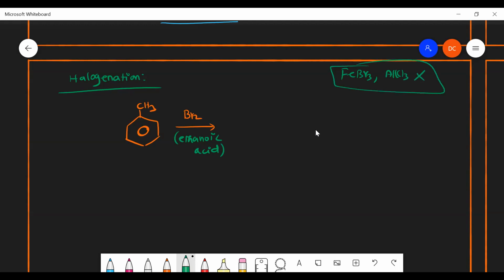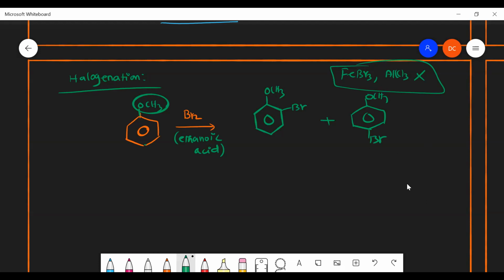Why? Because, sorry, here I have written CH3, it's OCH3 actually. This methoxy group or ether is a strong ring activator. It does not require any catalyst. So I can give my product like this. So I can get ortho and para substituted product. Here Br is substituted in ortho position, and another Br is substituted in para position. This is the ortho bromo and para bromo product.